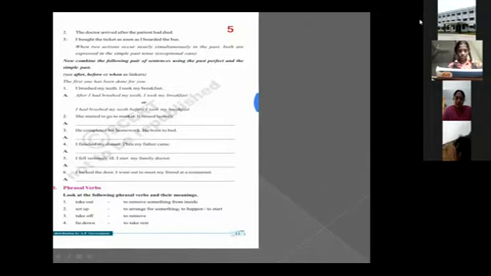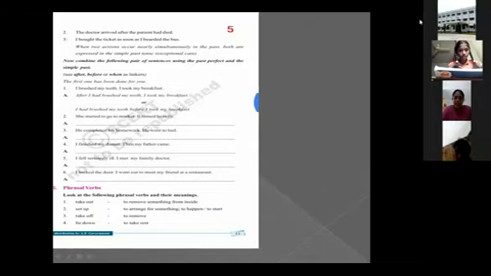Next, last one. I locked the door. I went out to meet my friend at the restaurant. So which action completed first? Locking the door is the first action. Meeting the friend is the second action.